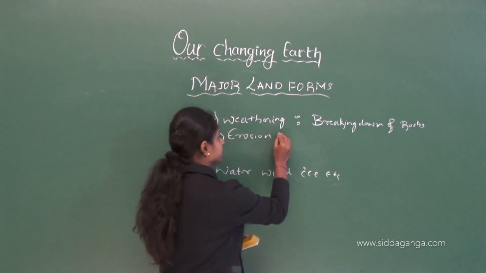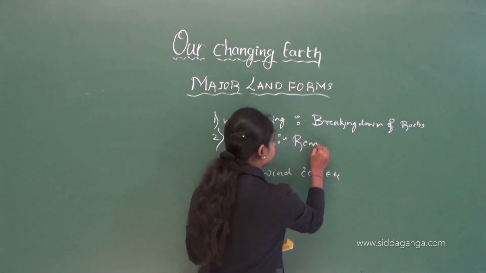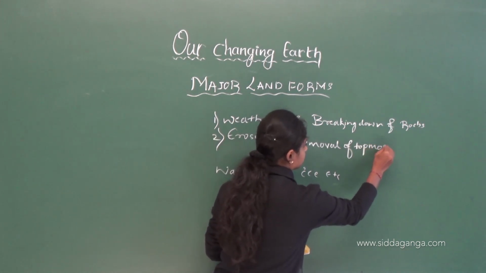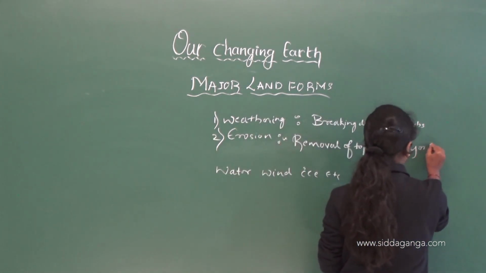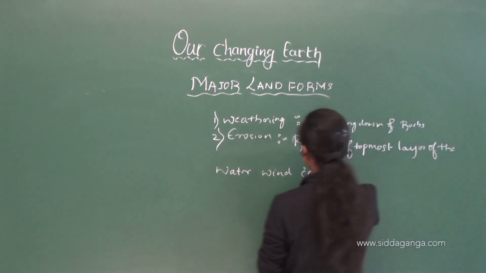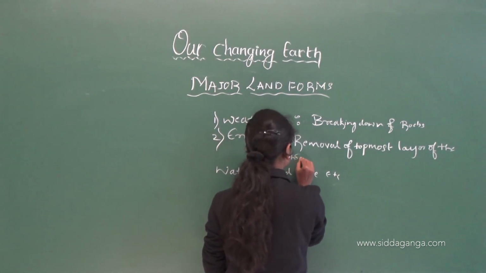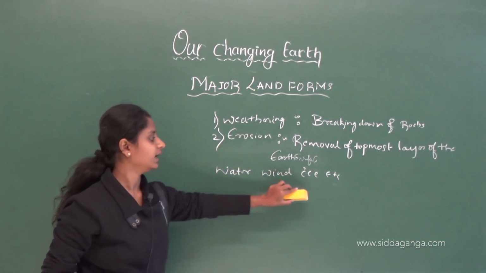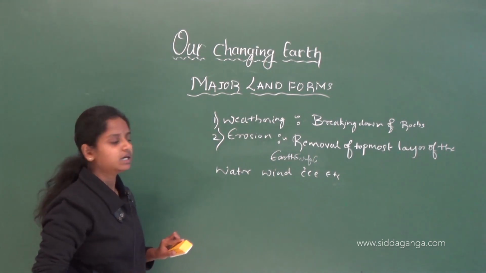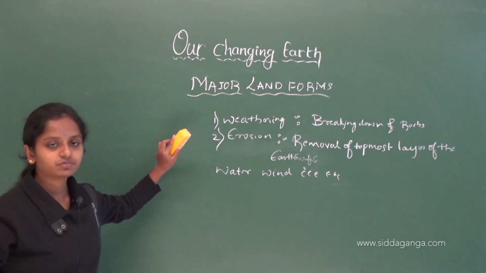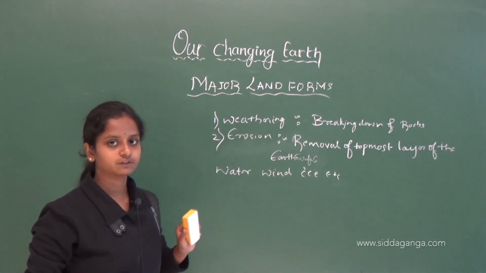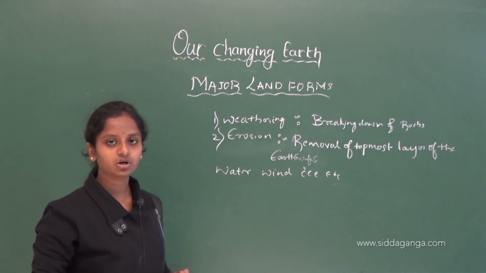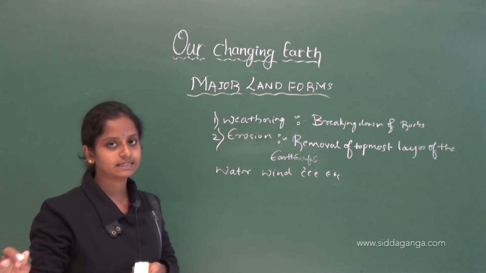Let me write the definition. Erosion means removal of the topmost layer of the earth's surface by agents like water, wind, ice, etc. Okay, now you have understood what the causes are for the formation of different kinds of landforms, and also the cause for the wearing away or removal of the topmost layer of the soil.